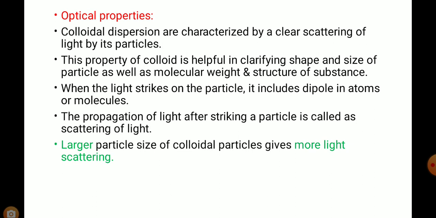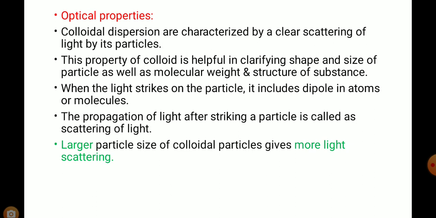Today we are discussing the optical properties of colloids. Colloidal dispersions are characterized by a clear scattering of light by their particles. This property of colloids is helpful in clarifying the shape and size of particles as well as molecular weight and structure of a substance.